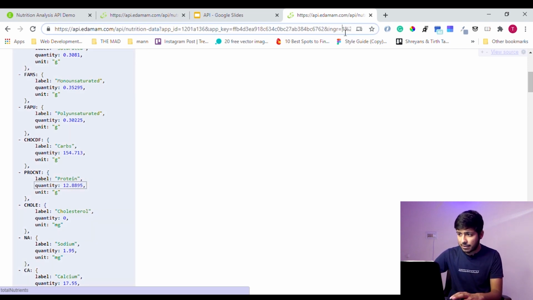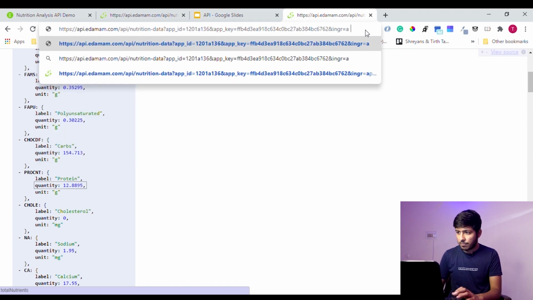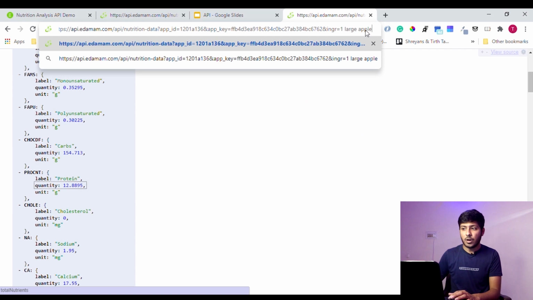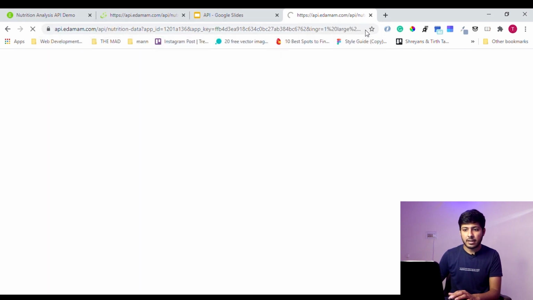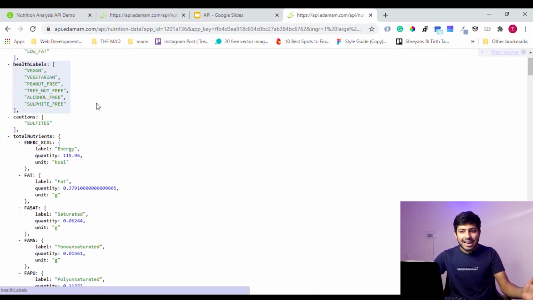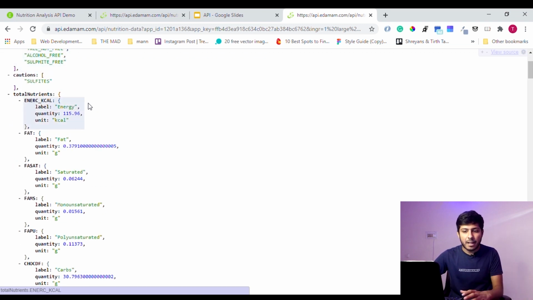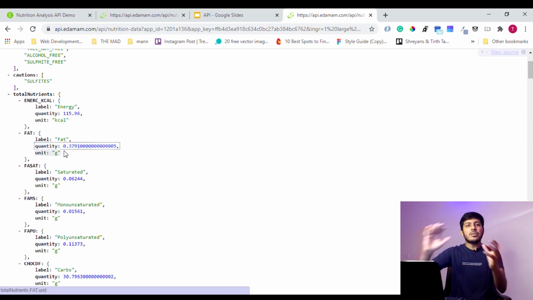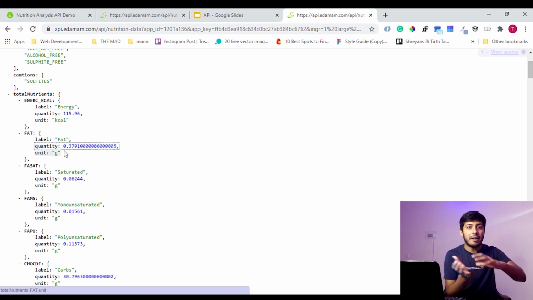Now let's just have a different example. Let's say 1 large apple, okay, and let's just hit enter. And the data is right with us. The query is 1 large apple. How much fat is present in 1 large apple? 0.379100 gram. So see, all this data is with Edamam. So we are just requesting Edamam with the query 1 large apple, and Edamam will form a JSON file for us from its data and send it back to us. So this is how Edamam functions.